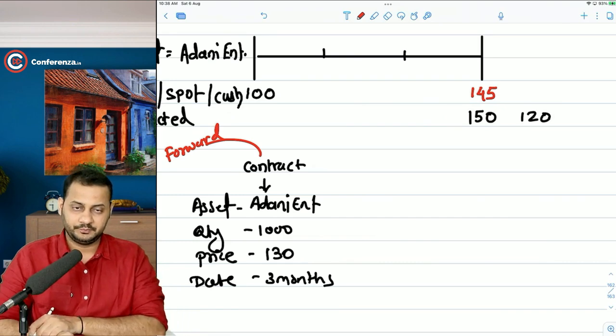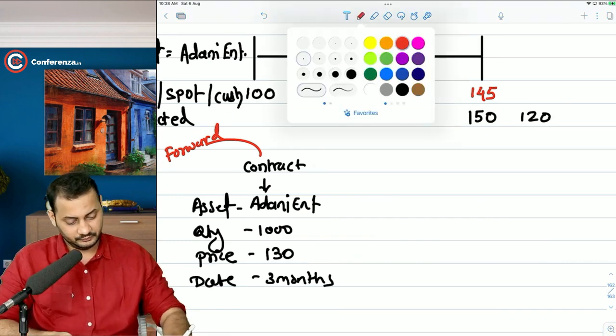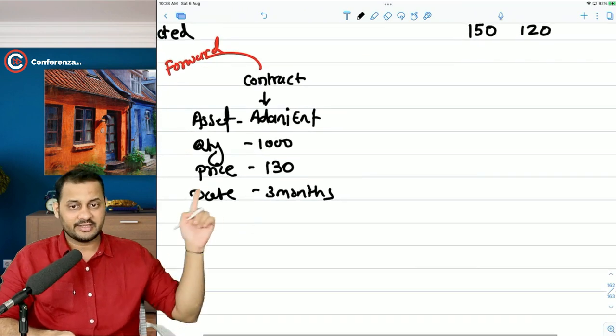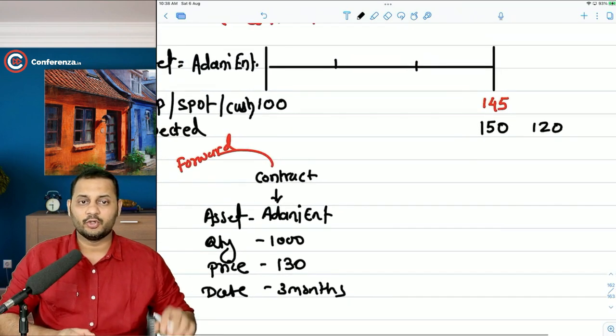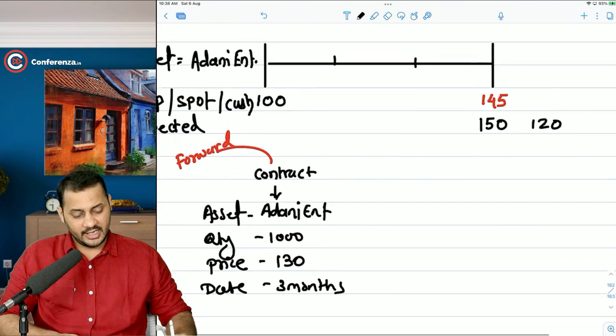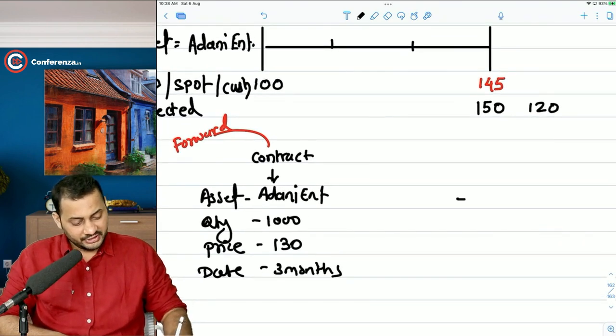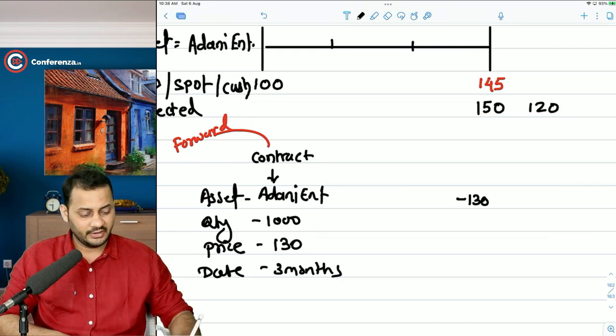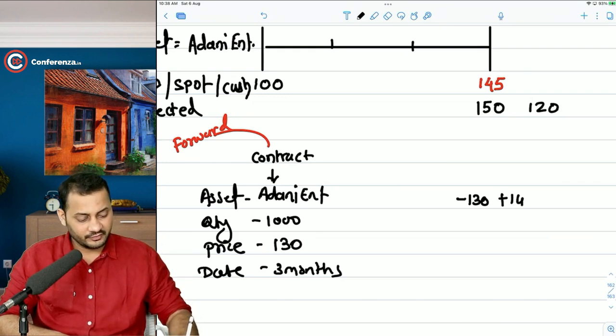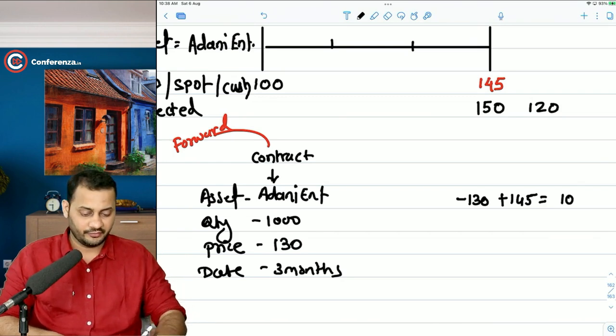What will happen? See, the contract has to be settled. This contract will get over at the end of 3 months, and you wanted to buy the shares at 130. That means it will get settled at 145, and you will get a profit of 15 rupees.